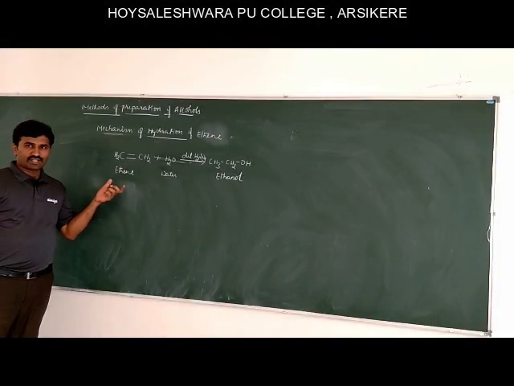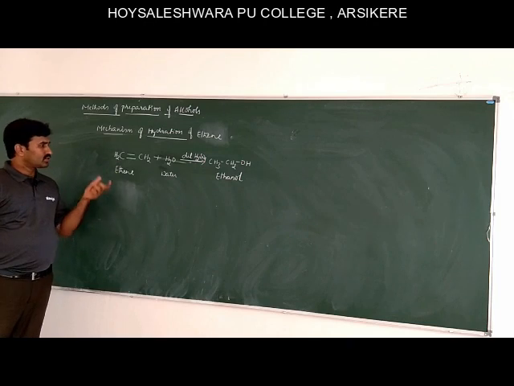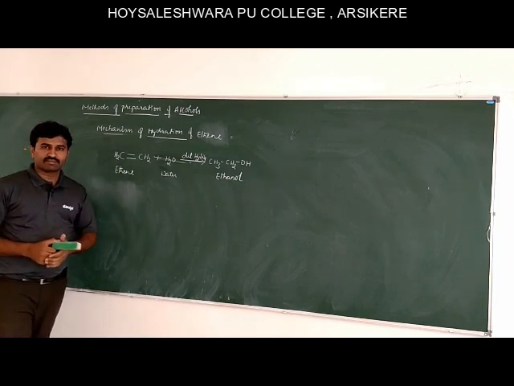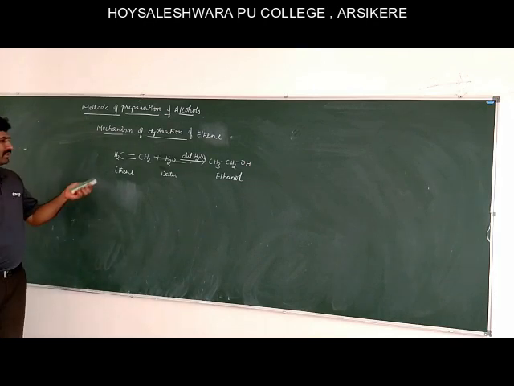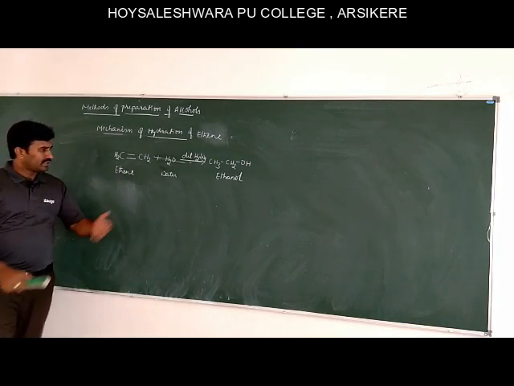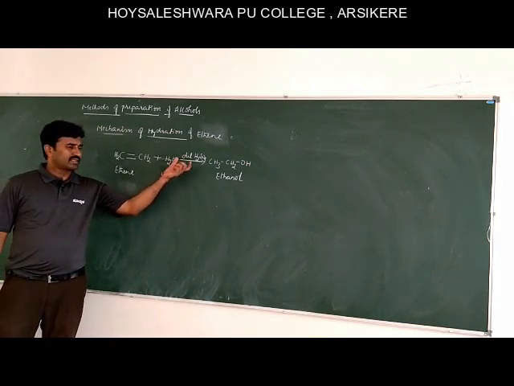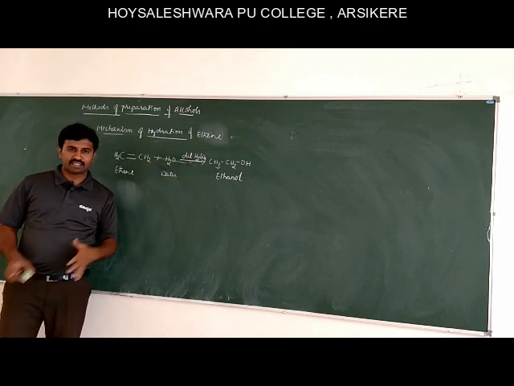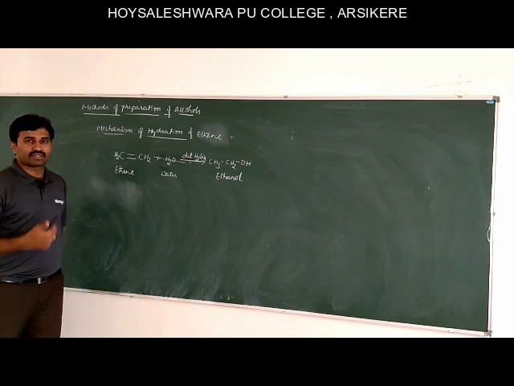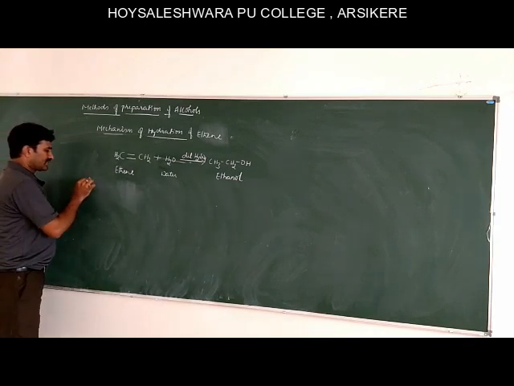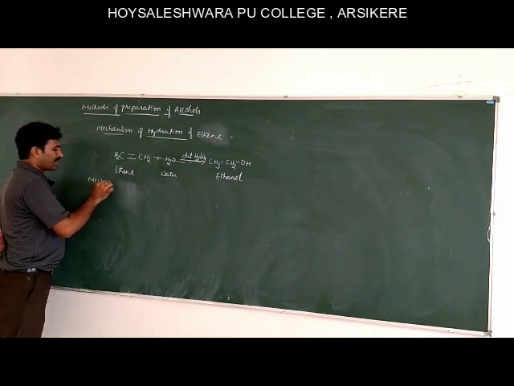So this reaction has a mechanism. We have to discuss the mechanism, and the mechanism is for 3 marks in the final exam. Here this is ethene. Ethene upon reacting with water in presence of dilute sulfuric acid forms ethanol. How does this reaction take place? The steps, that is called the mechanism.